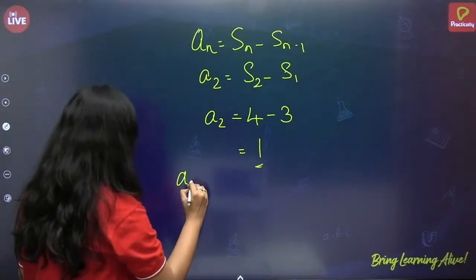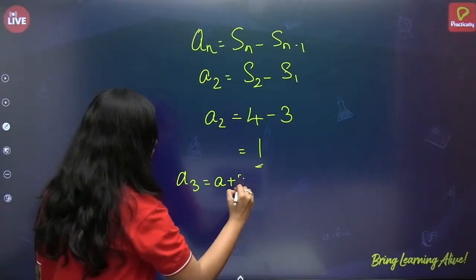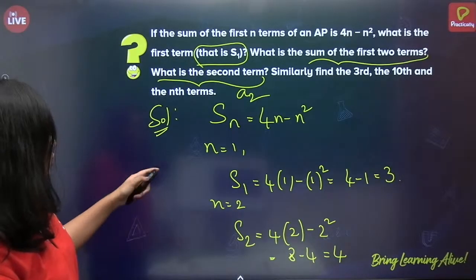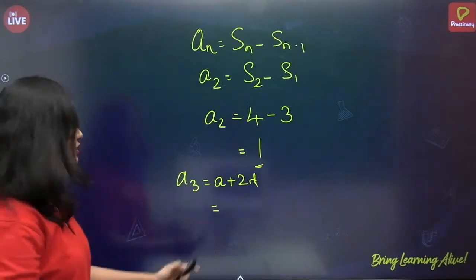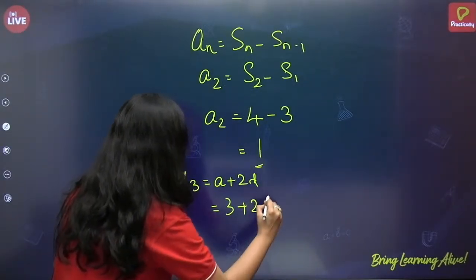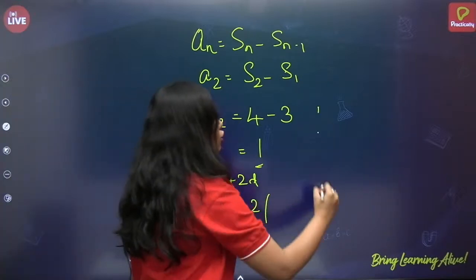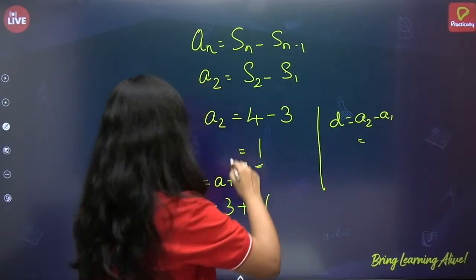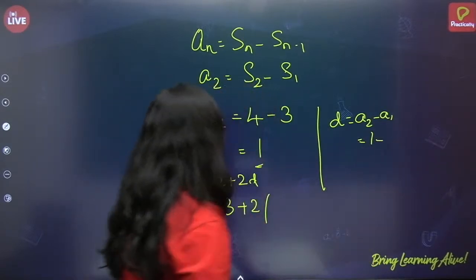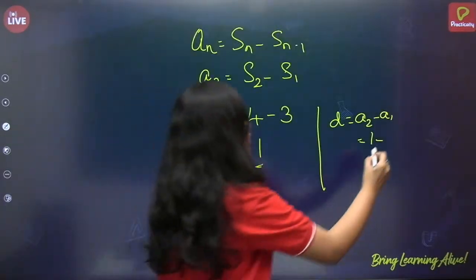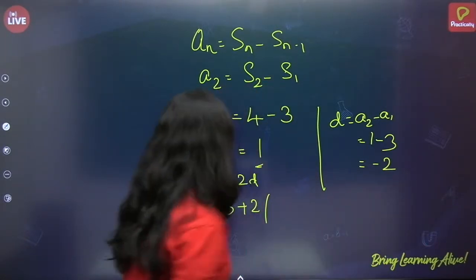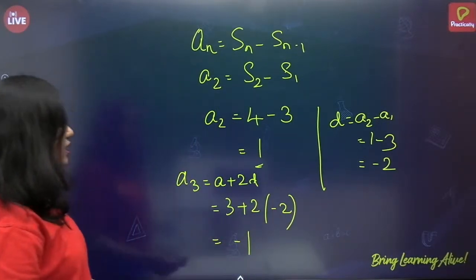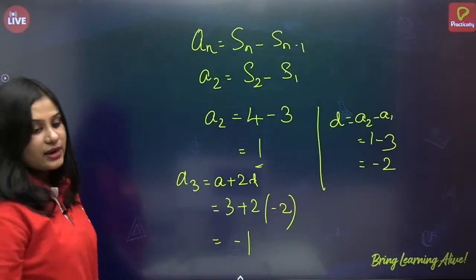So, A3 is equal to A plus 2D. So, what is A? A is equal to 3, correct? So, 3 plus 2 of, what is the common difference again? The common difference is A2 minus A1. What is A2? We got 1. What is A1? We got 3. So, D is minus 2. So, 3 minus 4, minus 1. A3 is minus 1. And what is A10?